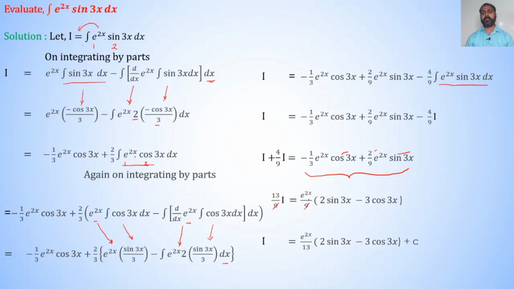Therefore, I is equal to e raised to 2x divided by 13 into 2 sin 3x minus 3 cos 3x plus the constant of integration c. Therefore, the integration of e raised to 2x into sin 3x dx is equal to e raised to 2x divided by 13 into 2 sin 3x minus 3 cos 3x plus the constant of integration c.